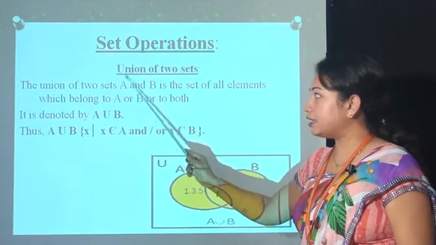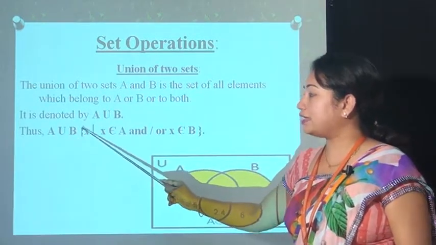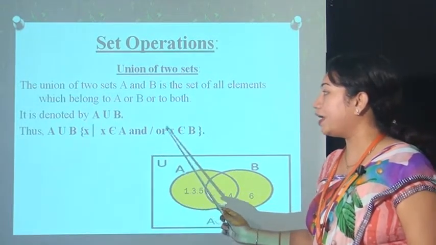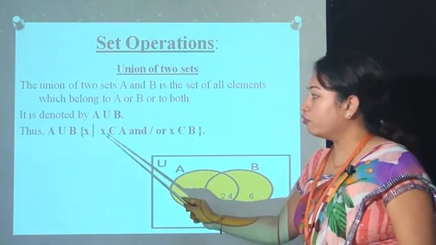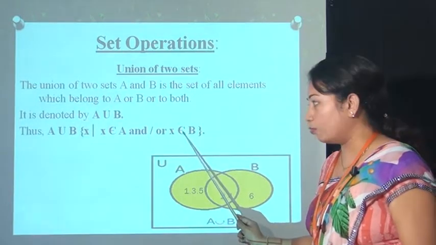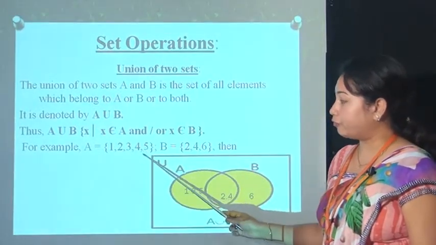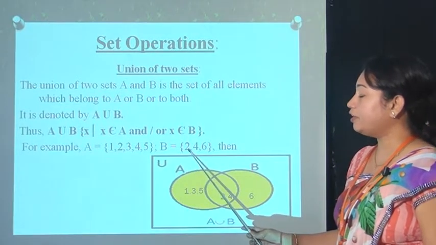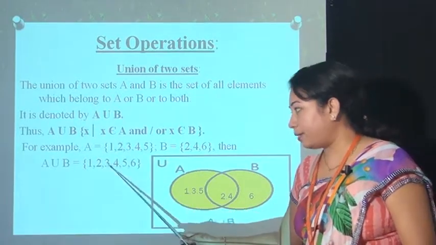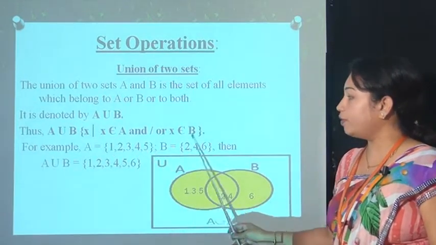The symbol is referred to as the union. So the formula is: the union of two sets is a set of X such that X belongs to A or X belongs to B. That means the elements which are in set A or set B or both. For example, let's take set A containing elements 1, 2, 3, 4, 5 and set B containing elements 2, 4 and 6. Then the union of these two sets is the elements which are in A, in B, or in both, that means 1, 2, 3, 4, 5 and 6.